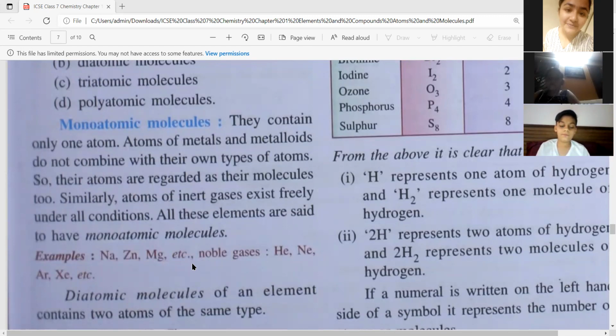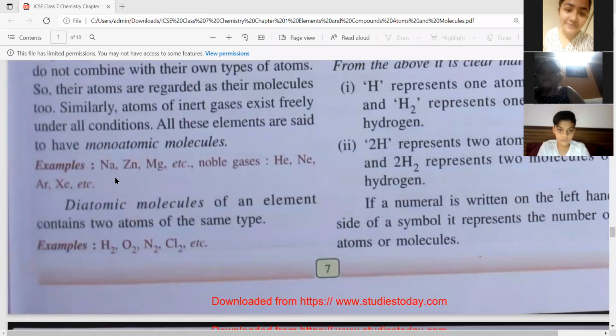Examples: Na, sodium, Zn, zinc, Mg, magnesium, etc. And in noble gases, the examples are helium, neon, argon, xenon, etc. Now, diatomic molecules.